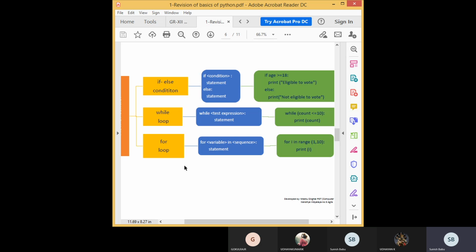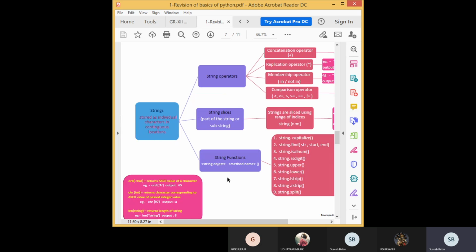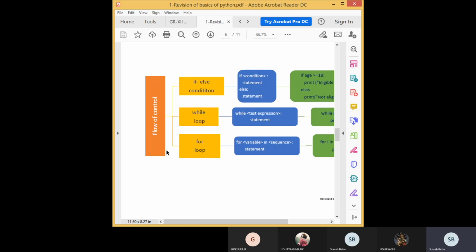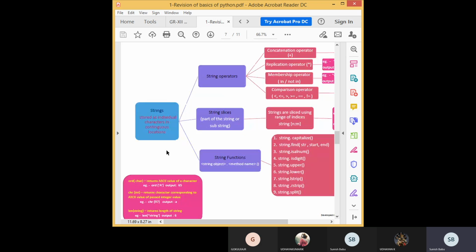Okay, so the next chapter is the explanation of every data type: string, list, tuple, dictionary, then finally module is there. If you want to take string, you have to know all the things about string, like what operators we can use for string. See here, concatenation. Concatenation means adding two strings. Then replication, the star operator, replicating.